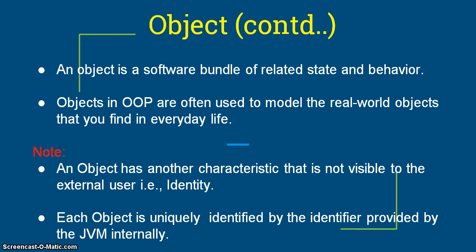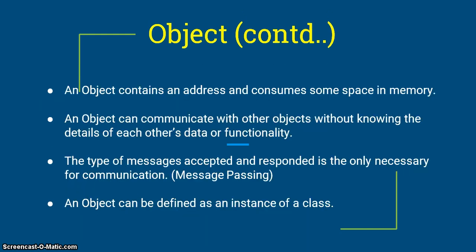An object has another characteristic other than state and behavior that is not visible to the external user, which we call identity. Each object is uniquely identified by the identifier provided by the JVM internally. An object contains an address and consumes some space in memory.